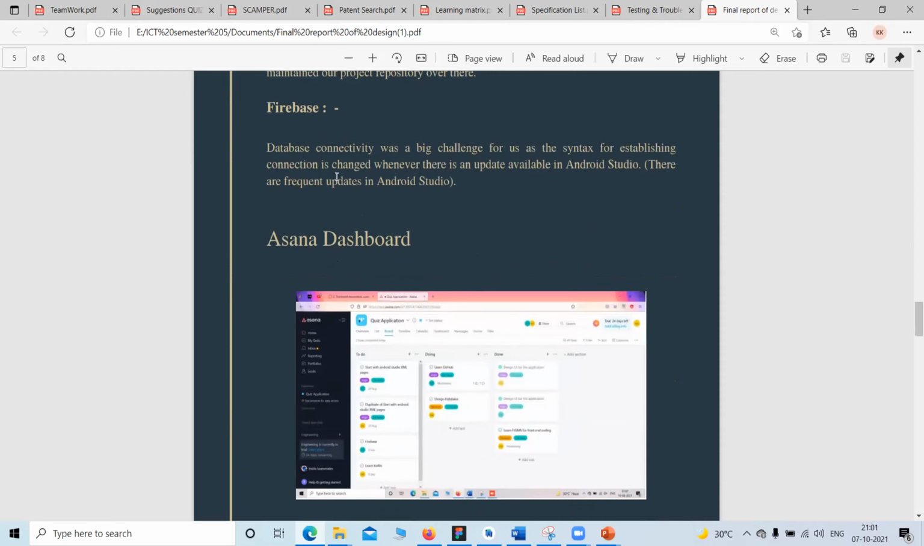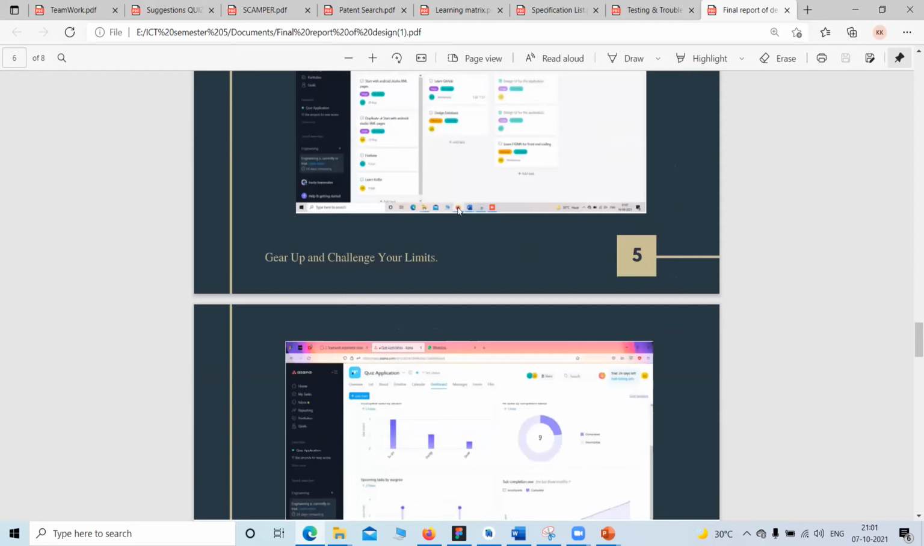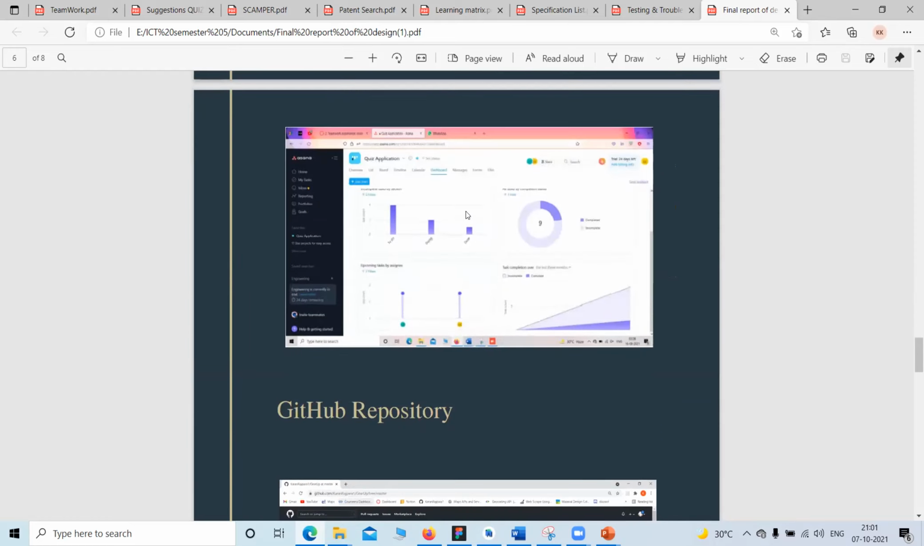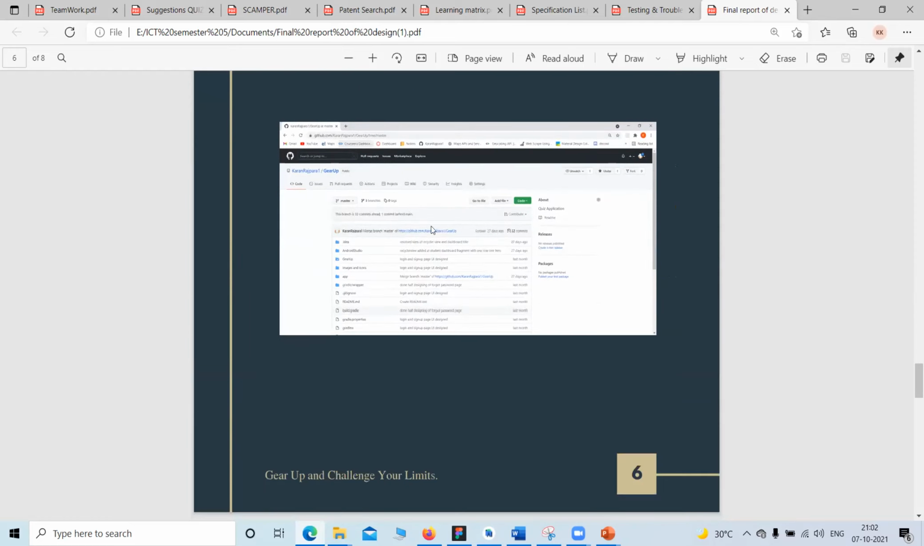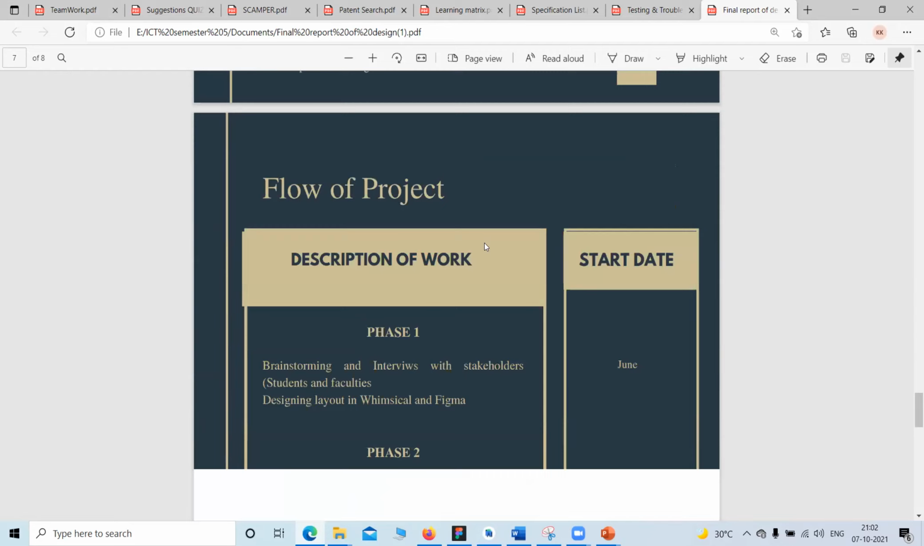Now this is Firebase. It is an online, NoSQL, non-SQL database, and we are using this database with Android Studio to maintain the data. This is the Asana dashboard for the tasks maintained by me and Karan. This is the screenshot of the GitHub repository and the commits. We can commit our work over here.